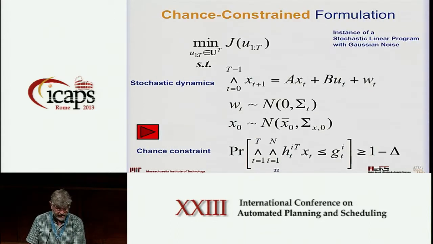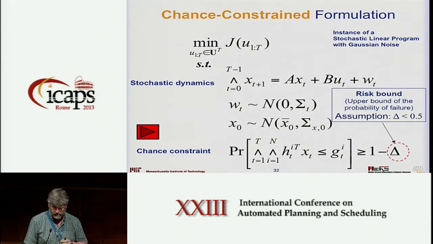Now, how do we do that mathematically? And that's where I had this little thing which allows me to jump out of the slides if I run out of time. But I seem to be doing okay. So if you look at the formulation, I gave you this stochastic optimization problem before, but I don't really like these random variables, and I really don't like this chance constraint. So what I'm going to try to do is get rid of this chance constraint.